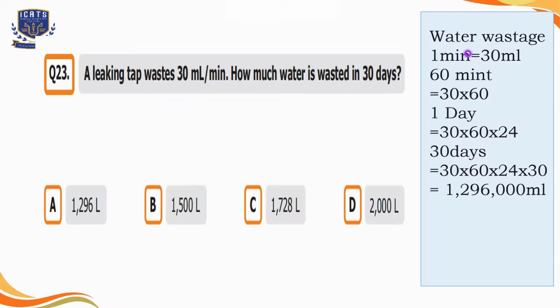So the total amount that is wasted in 30 days is 1,296,000 milliliters. Here, as we need the answer in liters, we will divide the number by 1000 because there are 1000 milliliters in 1 liter. So our answer will be 1296 liters. We will select option A over here. So 1296 liters are wasted in 30 days.